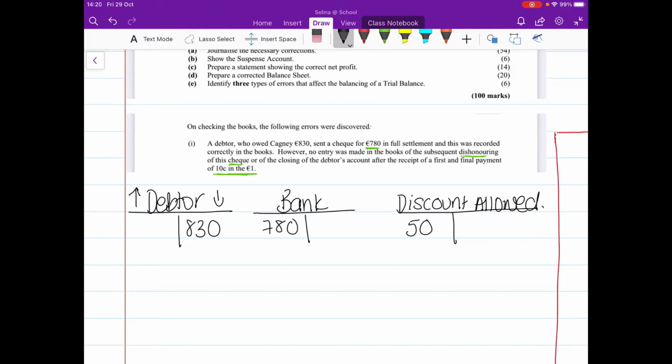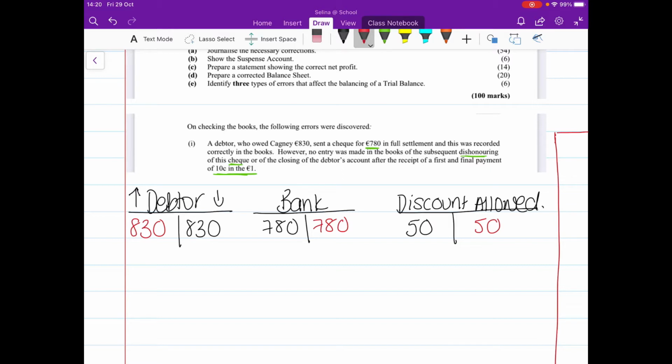Okay, but then it says no entry was made in the books of the subsequent dishonouring of this cheque. Okay, so the cheque bounced. So let's undo that cheque. So €780, the cheque didn't go through, so we're removing that from the bank account. If the cheque bounced, you're not going to give them the discount anymore, so undo the discount, 50 in there. And then also you need to put the €830 back into the debtor's account because at this point we are still owed that €830. Okay, so that's me undoing the cheque.